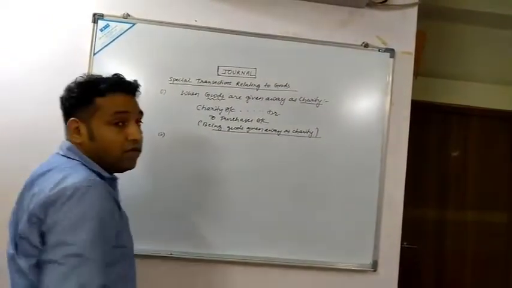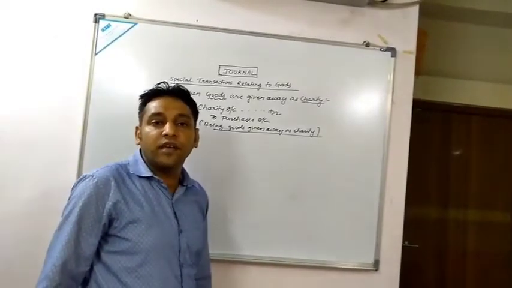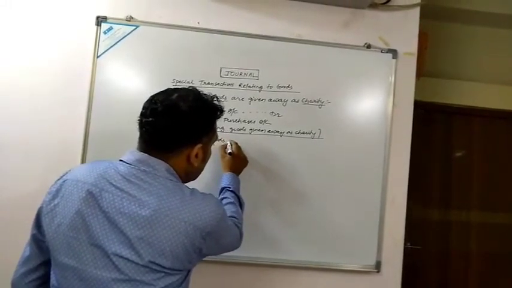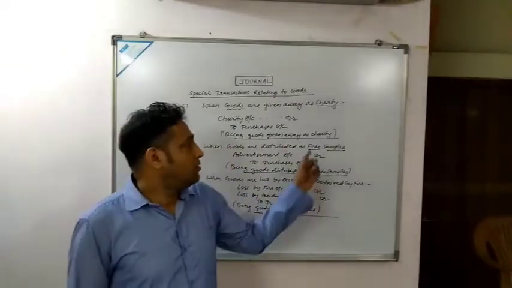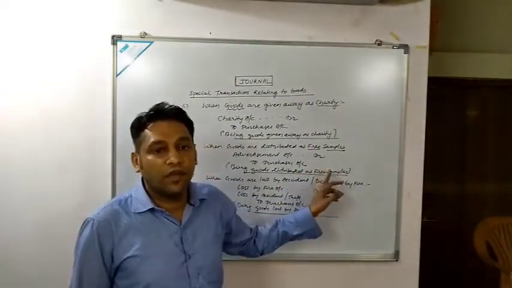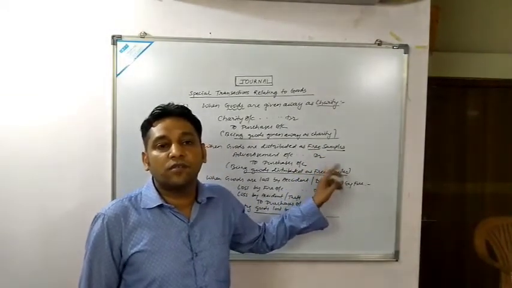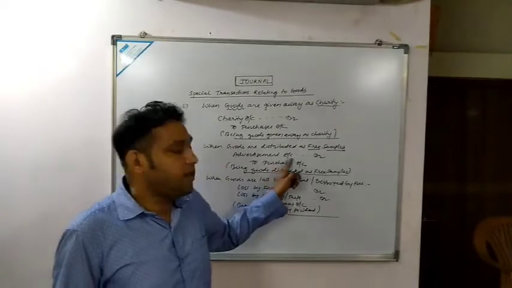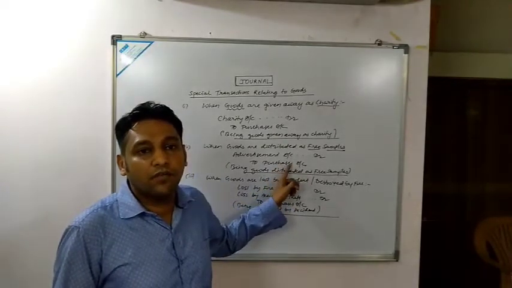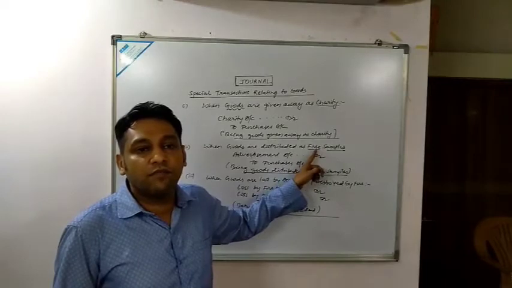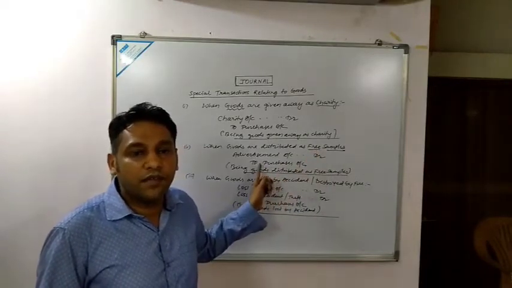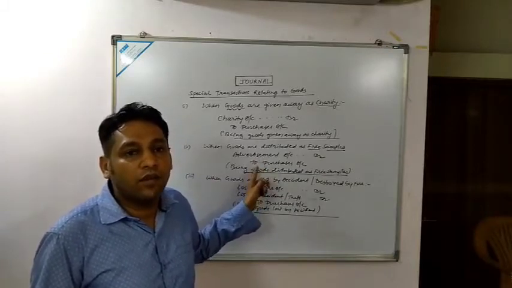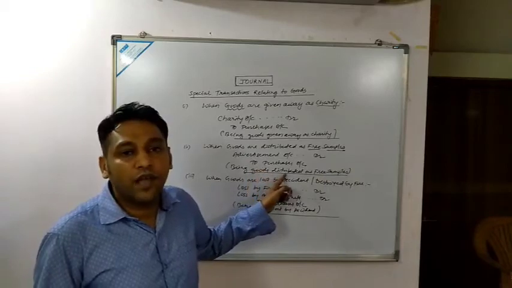Next, second transaction: when goods are distributed as free samples. What will be the entry? Free samples means the goods have been given for advertisement. So the entry would be advertisement account debited to purchases account. Free samples would be considered as advertisement. Again the goods have been distributed, so advertisement account debited to purchases account. Narration: being goods distributed as free samples.